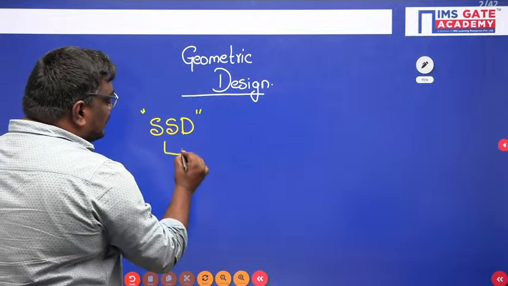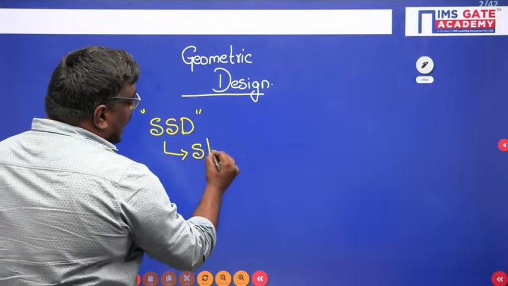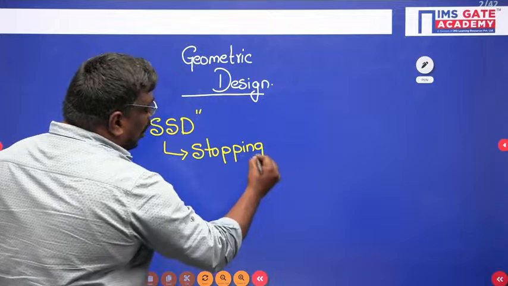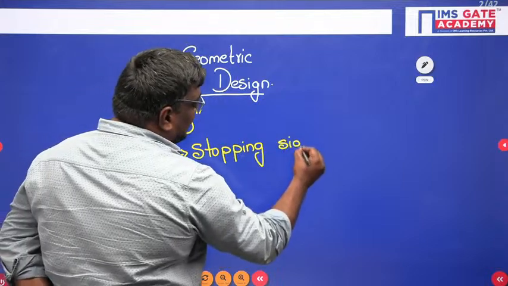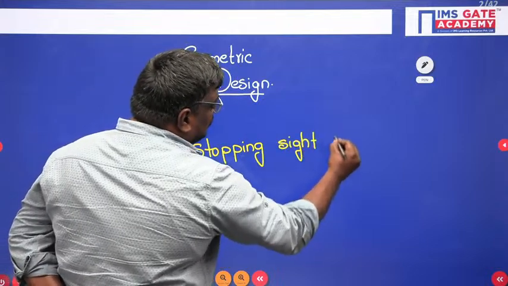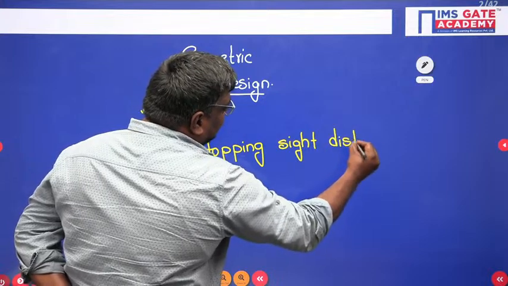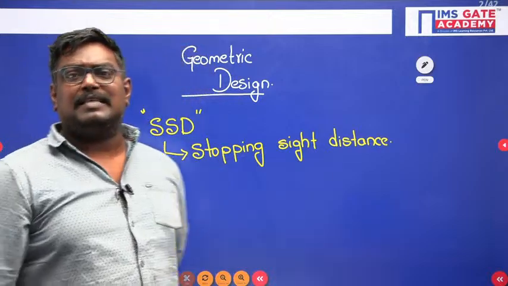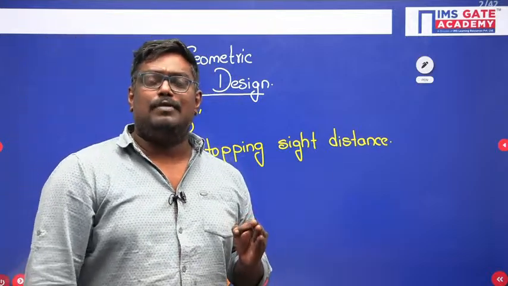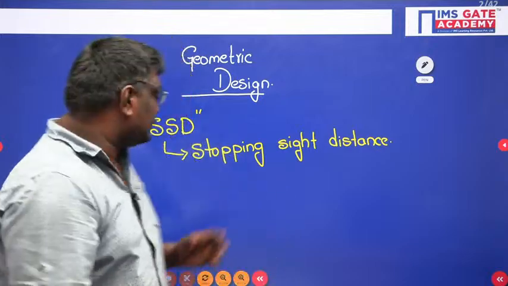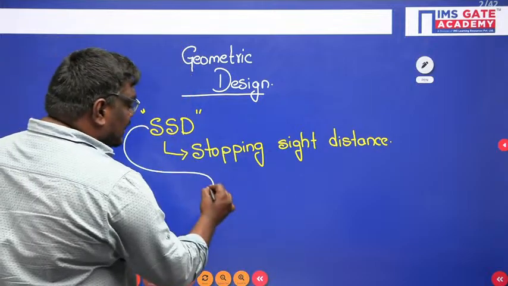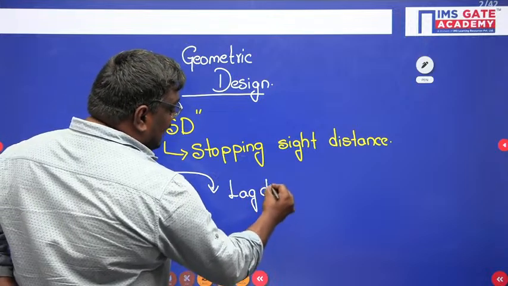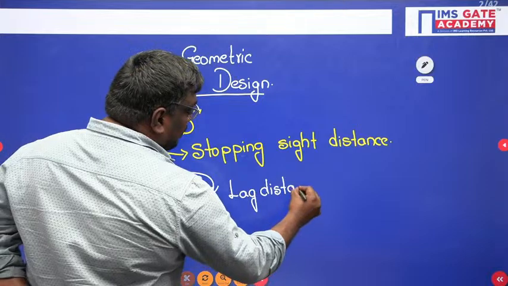What do you mean by the term SSD? SSD refers to stopping sight distance. And my dear students, stopping sight distance is a summation of lag distance and braking distance. For your clarification, stopping sight distance is lag distance plus braking distance.